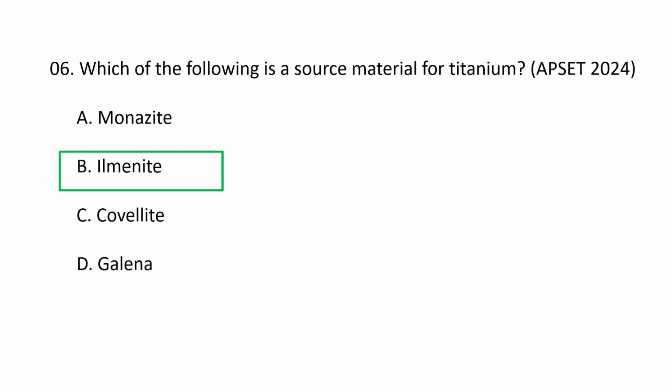It is processed to produce titanium dioxide, that is TiO2, pigments for paints and plastics, and it also serves as a raw material for producing strong, lightweight titanium metal. It is commonly found in heavy mineral sands and is mined in countries like Australia, Canada, and South Africa. So the source material for titanium is ilmenite. B is the correct option.